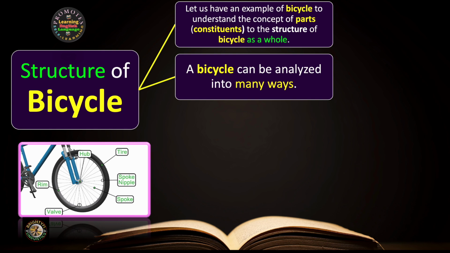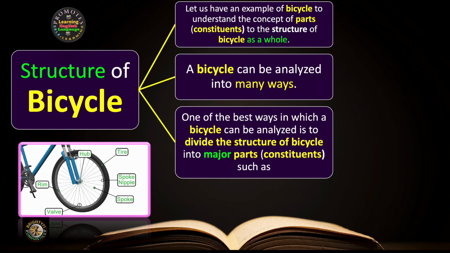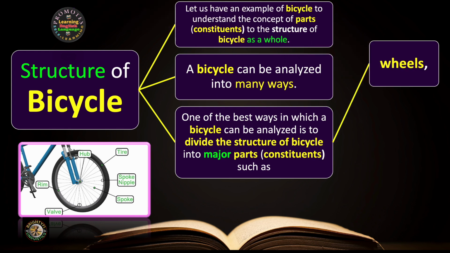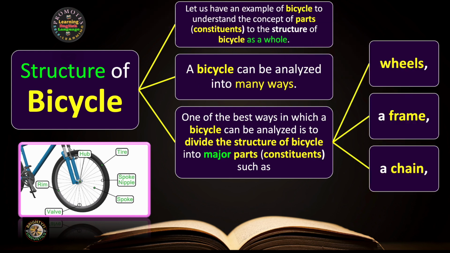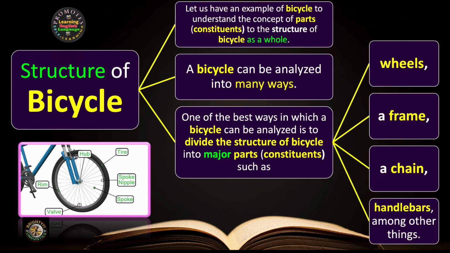A bicycle can be analyzed in many different ways. One of the best ways is to divide the structure of the bicycle into major parts, constituents, such as wheels, a frame, a chain, handlebars, among other things.